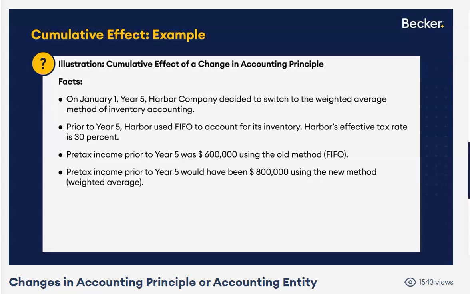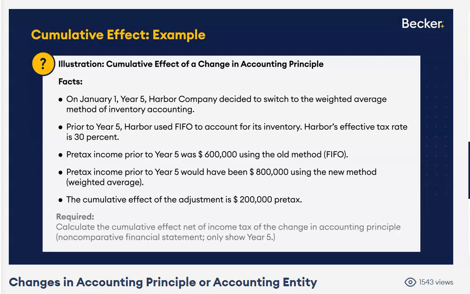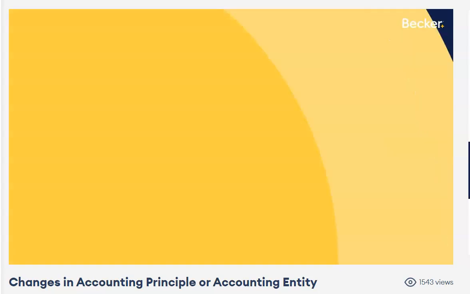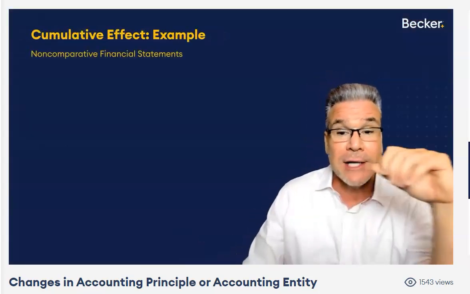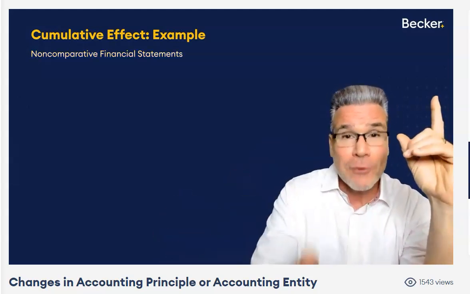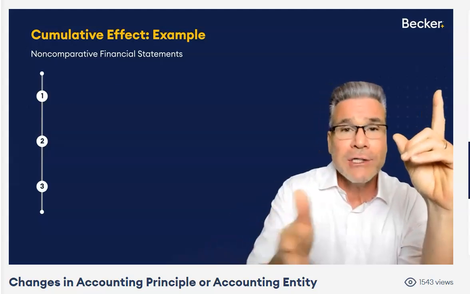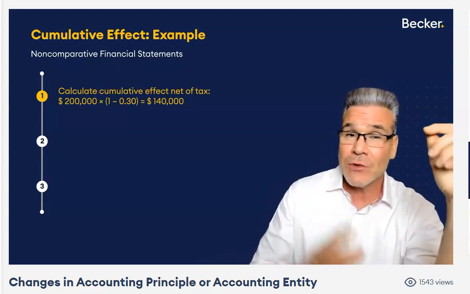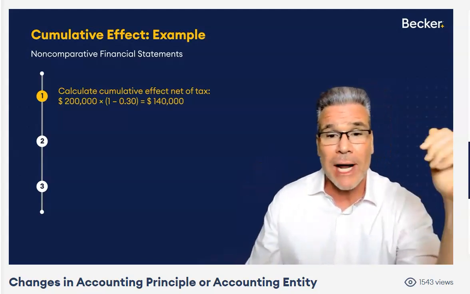What's the cumulative effect of that change in accounting principle? Well, 800 minus 600. Had we always used weighted average, our earnings before tax would have been higher by what amount? $200,000. Now, this is a non-comparative example because we're only showing year 5. So we have to adjust beginning retained earnings for the earliest year presented, which is only year 5. How? Net of tax. So step number 1, we've already determined we're going to use the new method, weighted average, in year 5. Now we're going to adjust beginning retained earnings for year 5, 200,000, but times 1 minus the tax rate. We're not going to choose 200,000. That's the most common wrong answer choice.